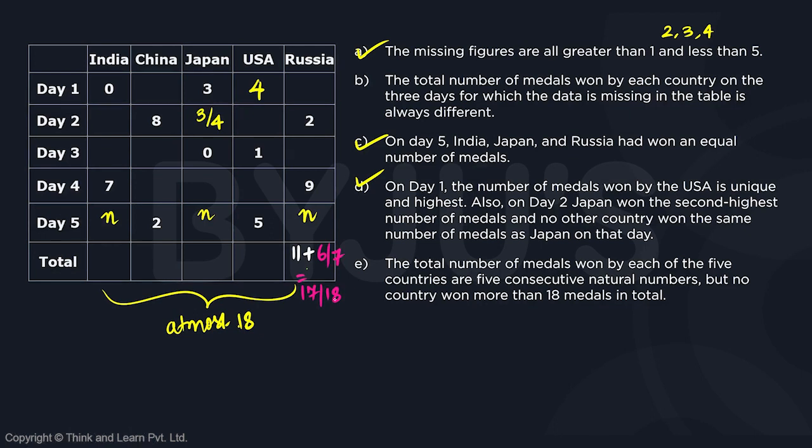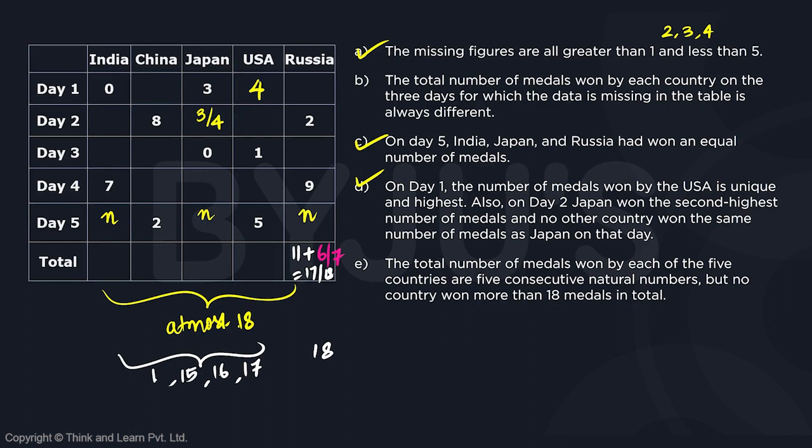Since that is possible, what could be the combination of total number of medals for these 5 countries since they are consecutive numbers? So can we say, hold on, this is going to be 17 or 18. So if Russia has 18, the other 4 numbers are going to be 17, 16, because we can't go beyond 18.